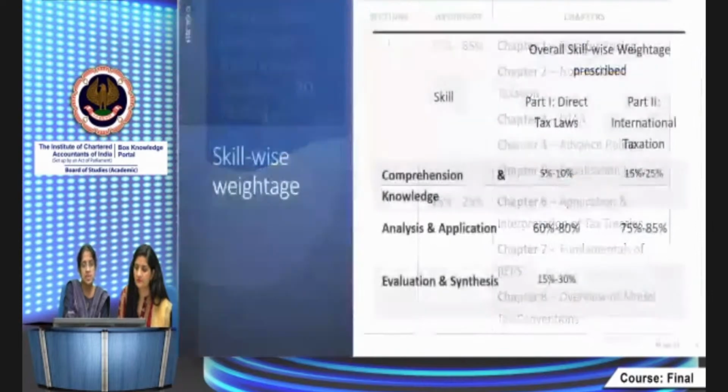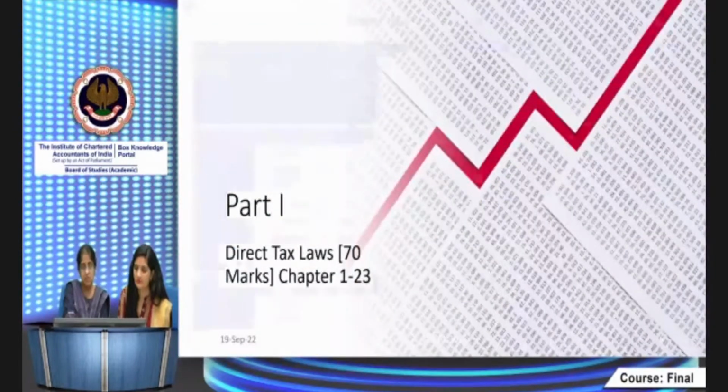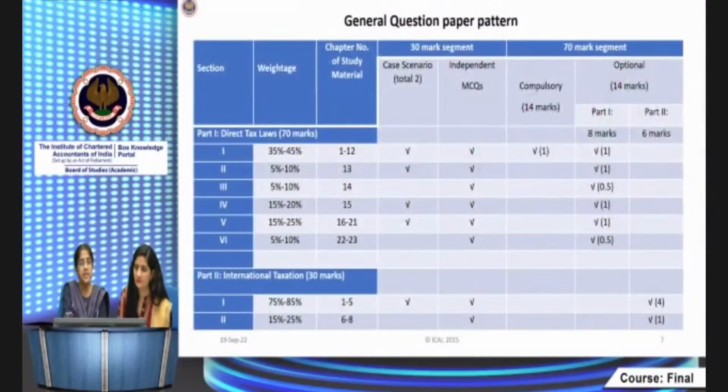Now, this entire weightage is summed up in this particular chart. When I take up this chart, we will let you know what is all included. This is the general question paper pattern, and it also tells you about the section-wise weightages. Towards the end, I will talk about the skill-wise weightages also.